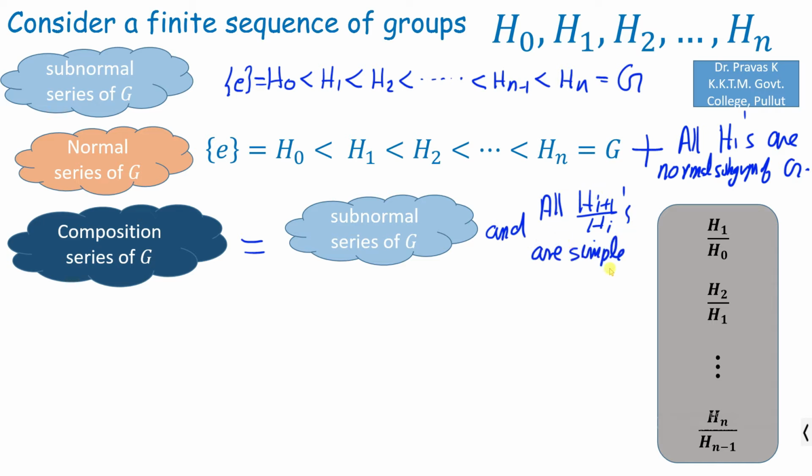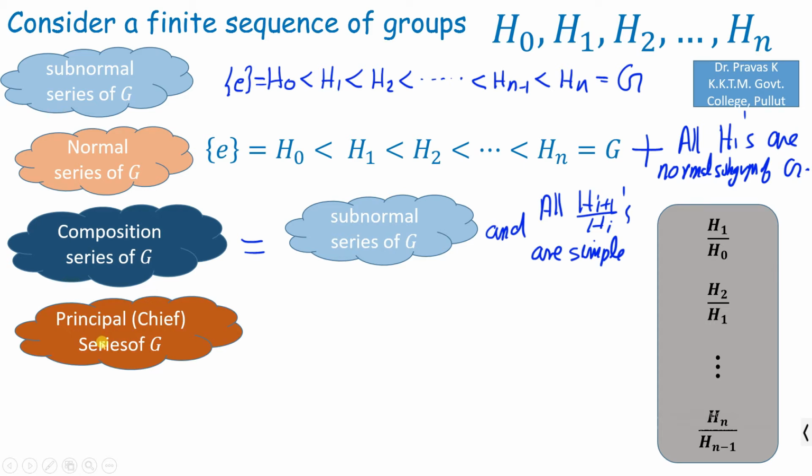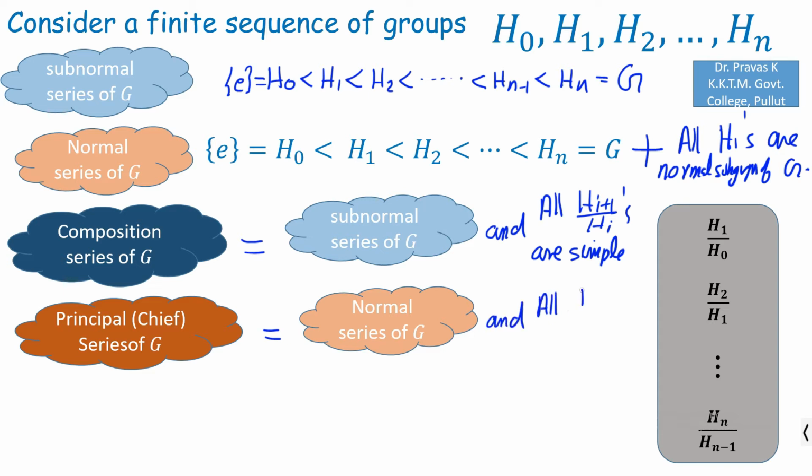Now if we set the same condition on the normal series of G, we will be getting another series which is known as the principal or chief series of capital G. That is, this must be a normal series of G, and we have the same additional condition, that is all Hi plus 1 over Hi are simple.